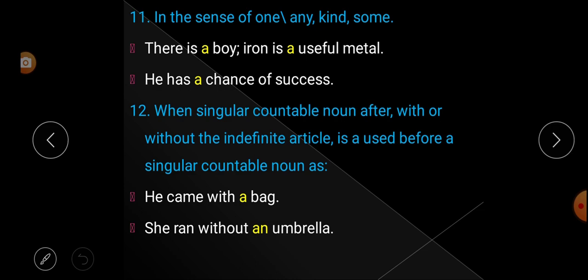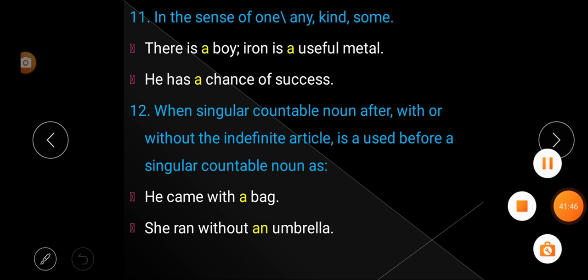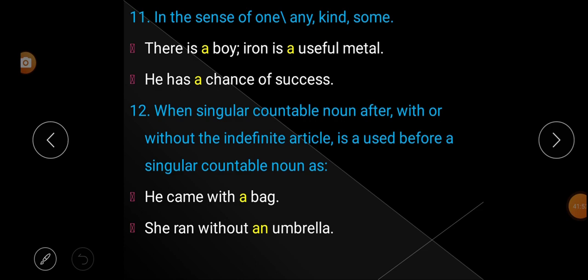So this is about the uses of indefinite articles. In this class we learned about articles, then the different types of articles. We learned about the indefinite articles a and an and the definite article the.